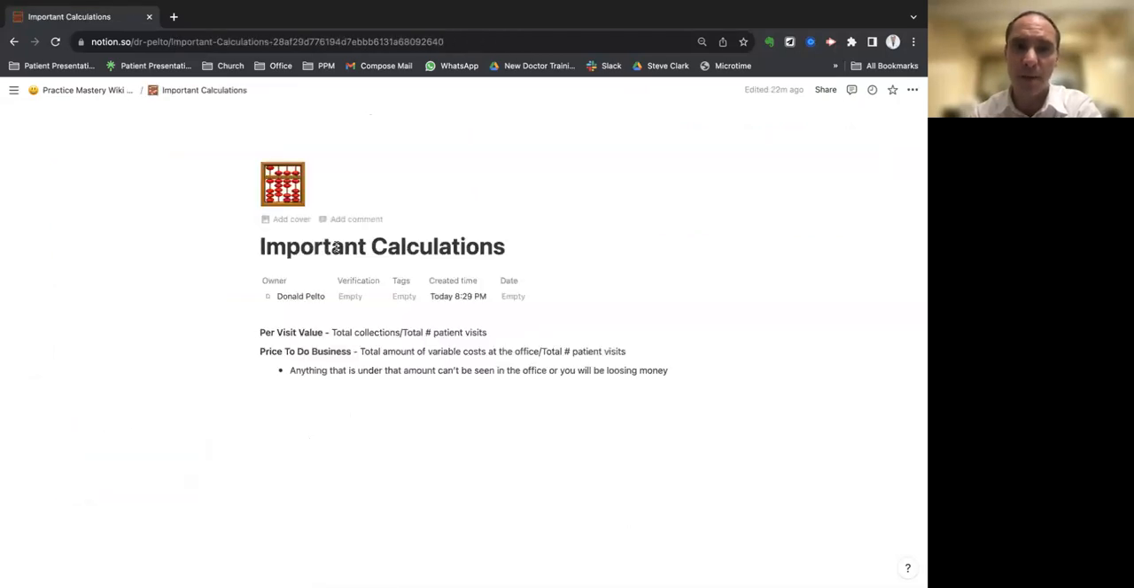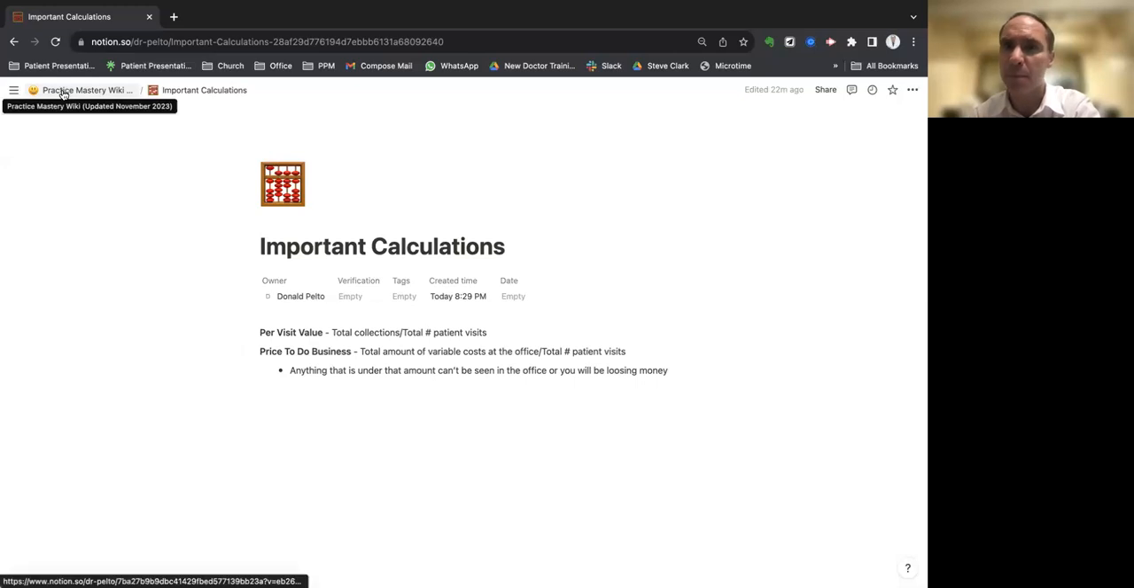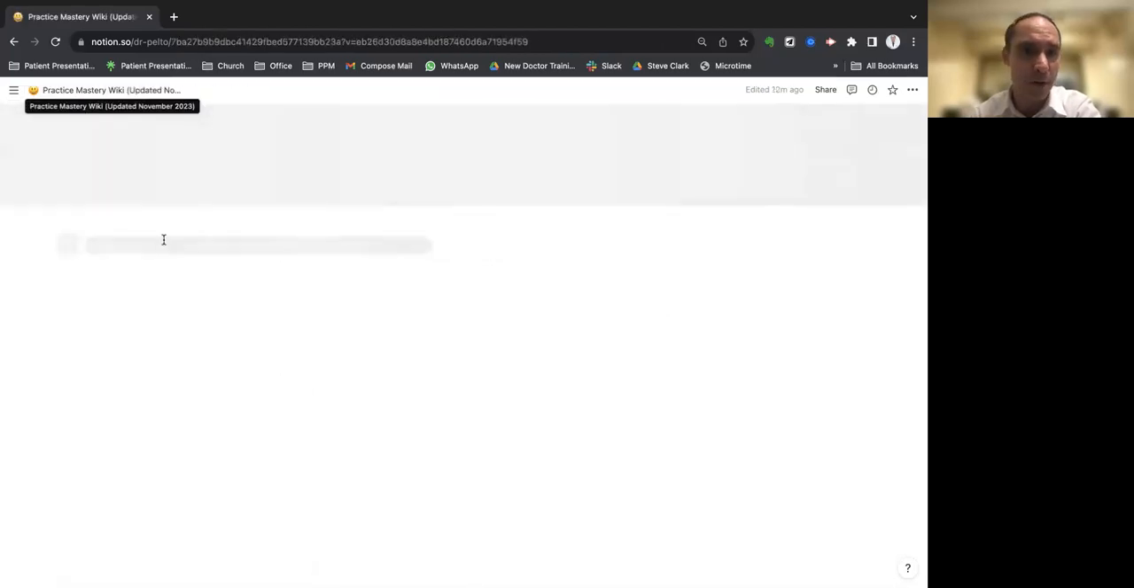These are some important calculations. I would love it if I could put in here where you put your own numbers in and then it would blurb out the answer. I haven't quite figured out how to do that yet, but the per visit value and the price to do business. So that's some of the things we talked about recently. And if you have any other good calculations that I need to learn how to do as a plug and play, and you know how to do that, let me know.